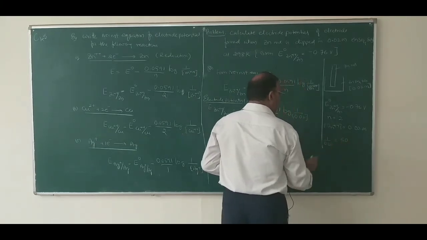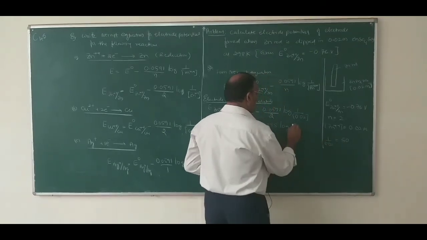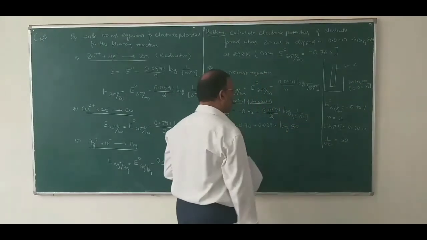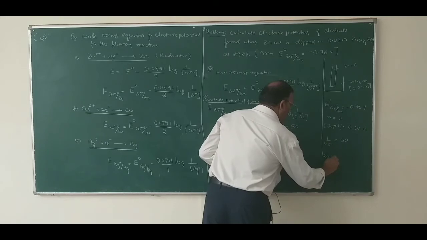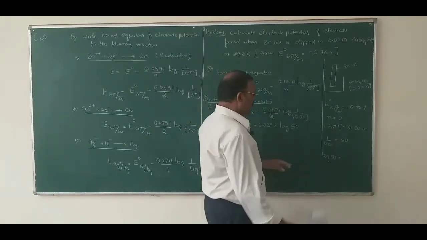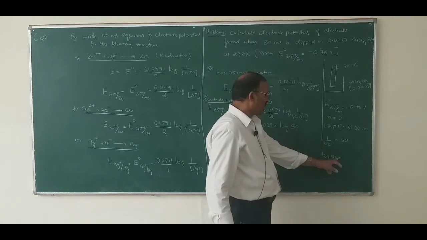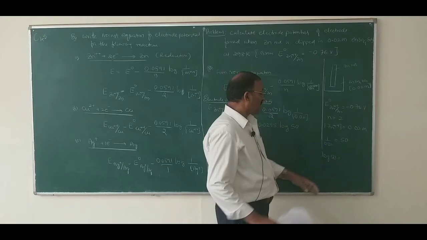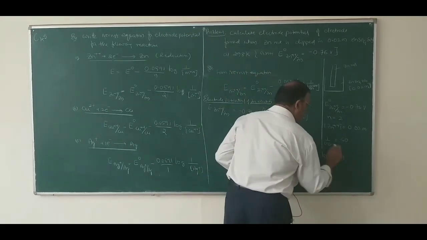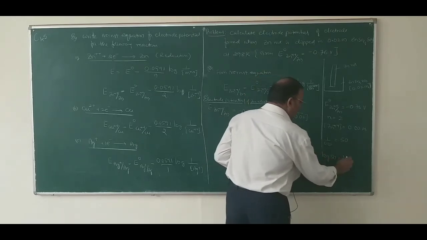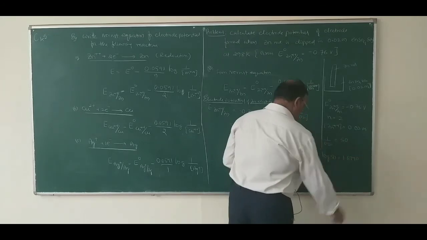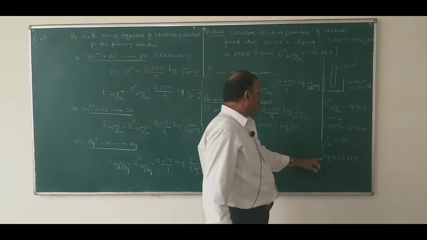1 over 0.02, 0.02 is equal to 50, so you will get log 50. What is the value of log 50? Log 50 is equal to... after 50 there is a point here, so there are 2 digits before the point. For 2 digits, what is the characteristic? The characteristic is 1. If you see log 50 in the logarithmic table, you will get 0.6990.